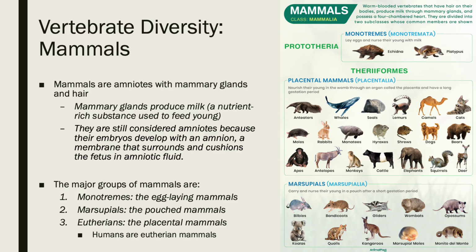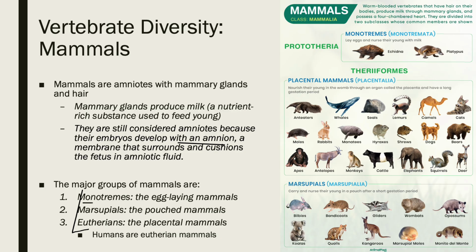And even though, like humans, for example, we obviously don't lay eggs like a chicken does, we're still considered amniotes because our embryos develop within an amnion, which was that membrane that surrounds and cushions the fetus in amniotic fluid. And even within this class, we're going to go just a bit further into further taxonomic groups here.